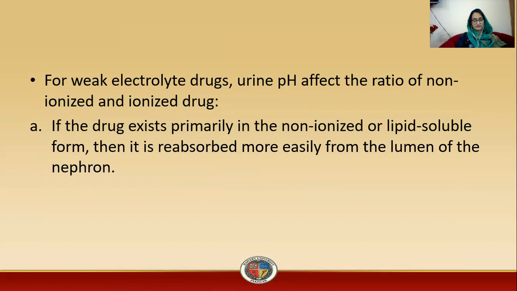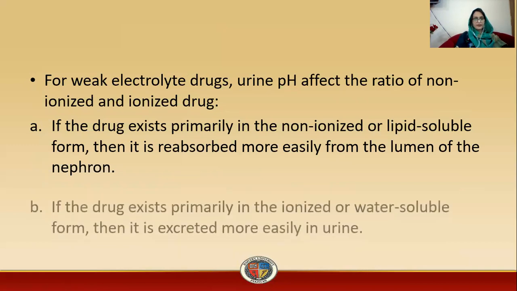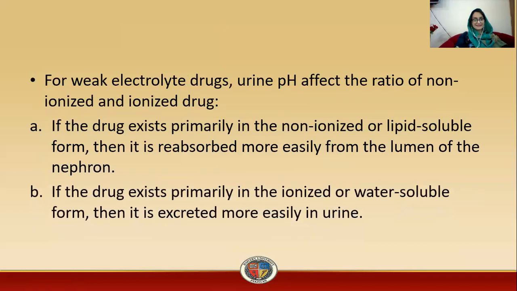Next, if the drug exists primarily in the ionized or water-soluble form, then it is excreted more easily in the urine.